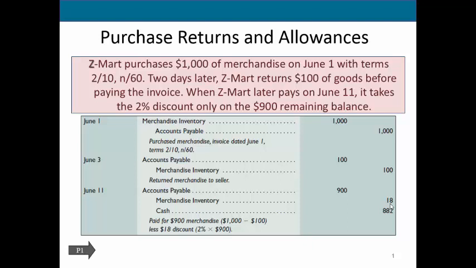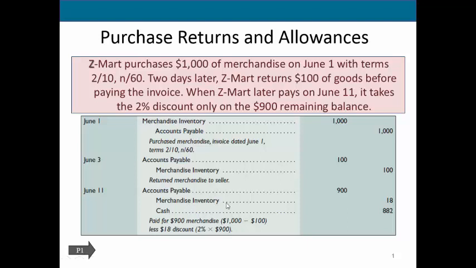Because we paid quickly, because we paid within that discount period, we were given the 2% discount. So our merchandise inventory did not cost us $900. Instead, it cost us $882. So by recording this credit to merchandise inventory, we are bringing our merchandise inventory balance down to its actual cost of $882.